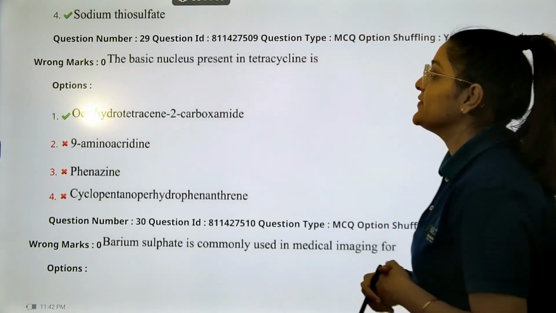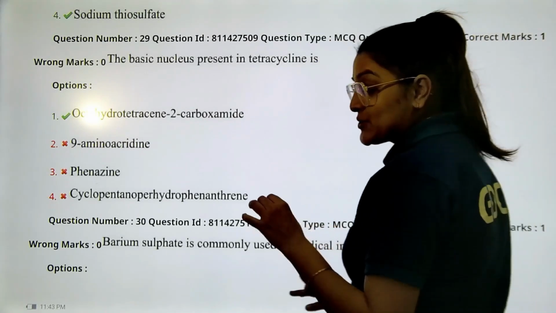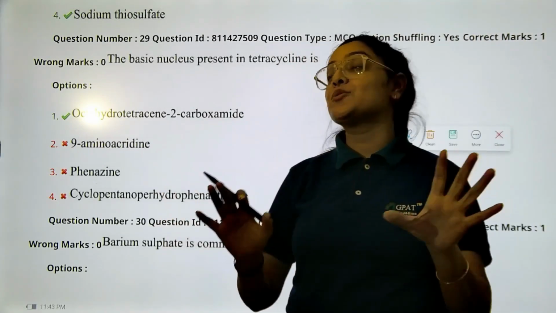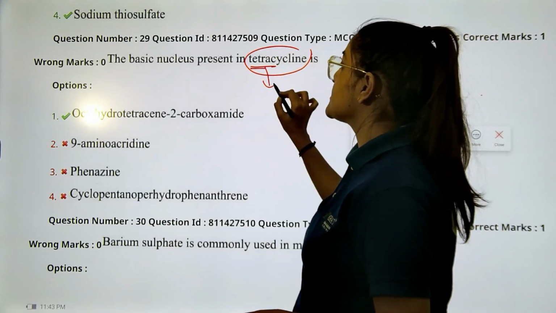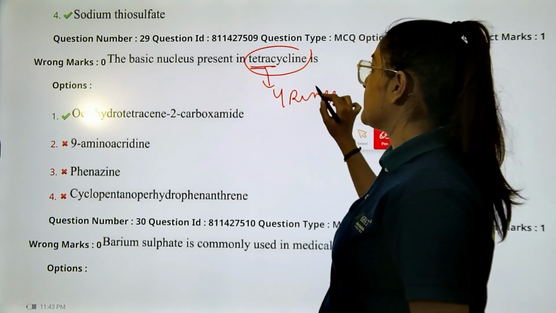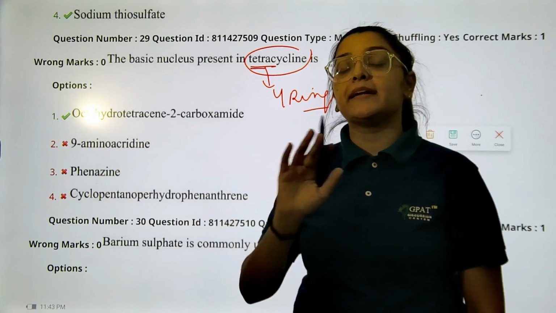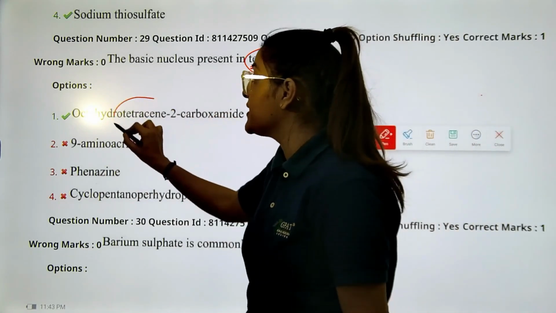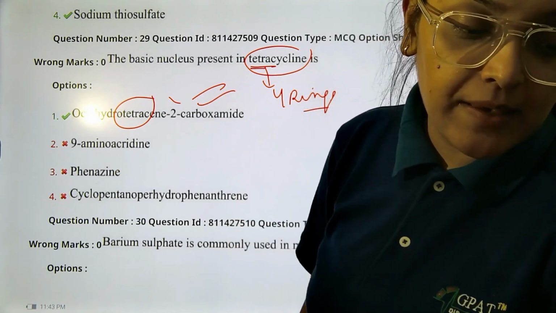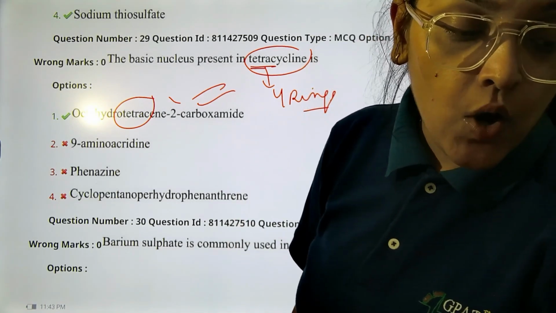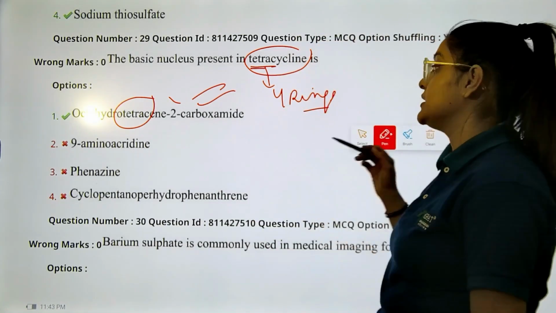Okay. Next question. Basic nucleus present in the tetracycline ring. Students, even if you do not know the nomenclature, you just know from the name that tetracycline has 4 rings. Right? If you remember, tetracycline has 4 rings in the structure. In any option where tetra is not mentioned, it is very evident that your correct answer will be option number 1. Because you can see the basic nucleus, it's very evident only this class has 4 rings attached to each other.